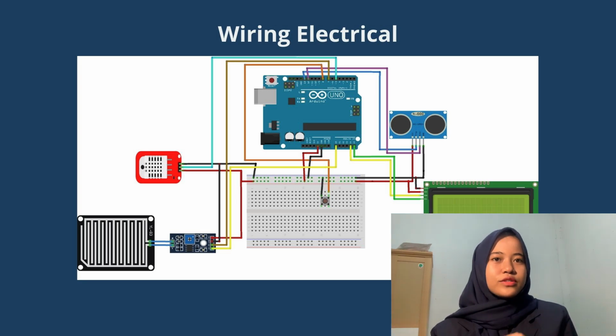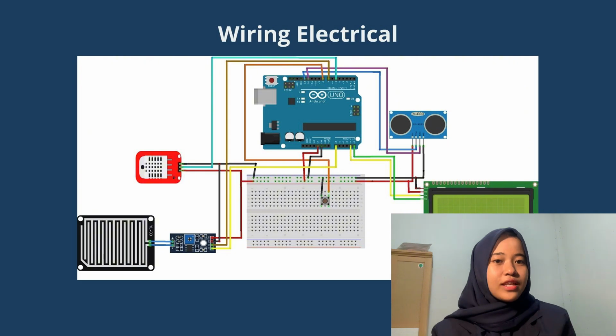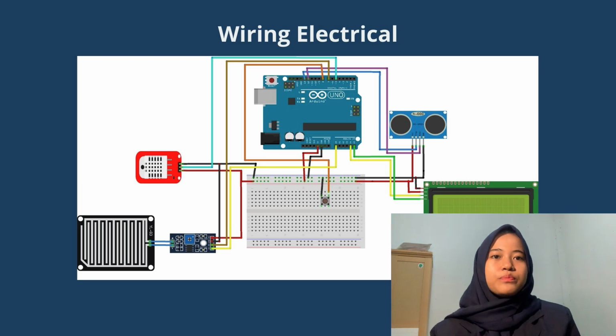Then the ultrasonic sensor has trig and echo pins connected to digital pins. How it works is by sending an ultrasonic wave to an object, which is then reflected and received by the echo pin. Then there is an LCD. The SDA and SCL pins are connected to A5 and A4, to display sensor data. Then the push button is a switch for the display on the LCD screen.